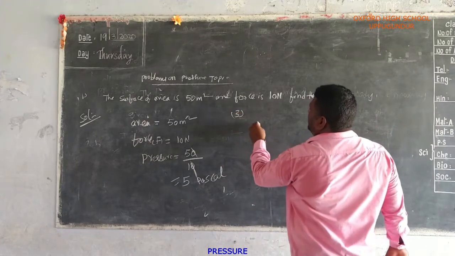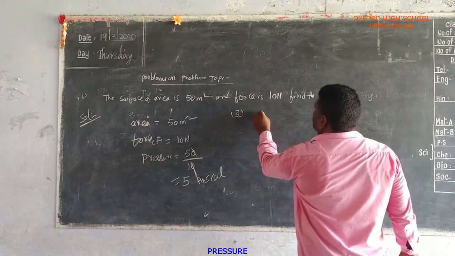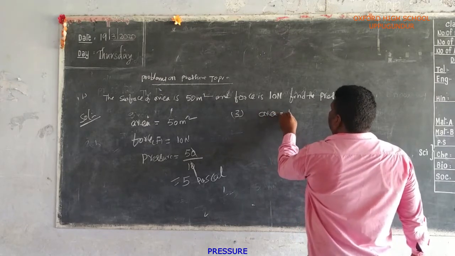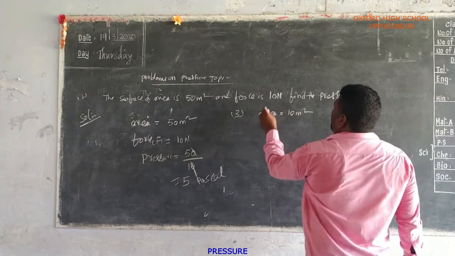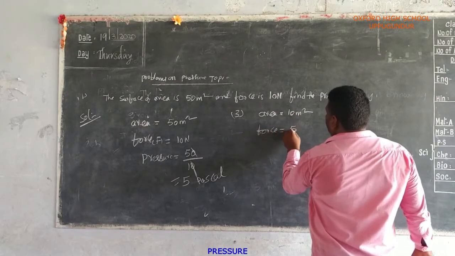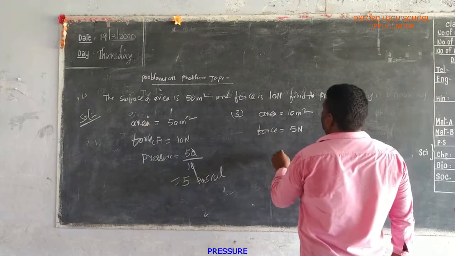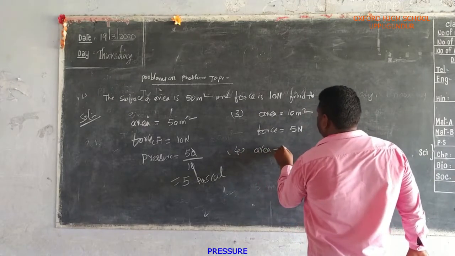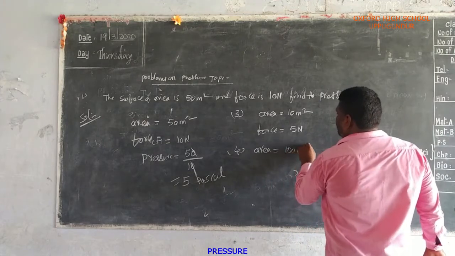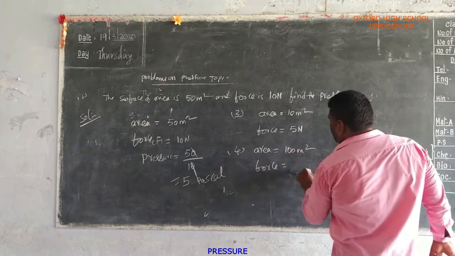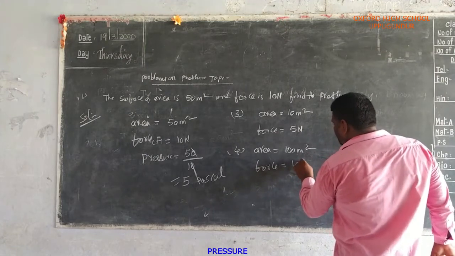Homework, right? Area is equal to 10 meters square and force is equal to 5 newtons. Next, area is equal to 100 meters square, force is equal to 10 newtons.